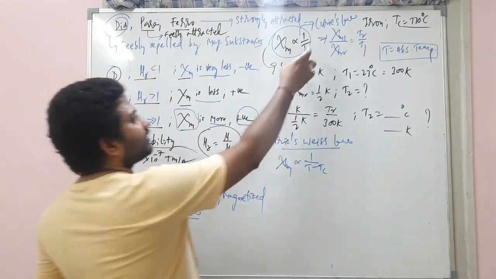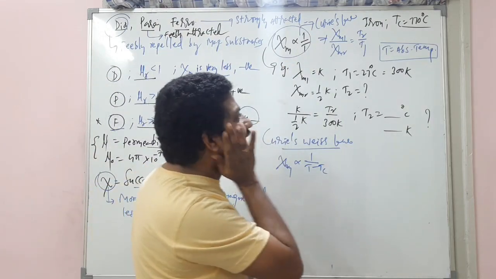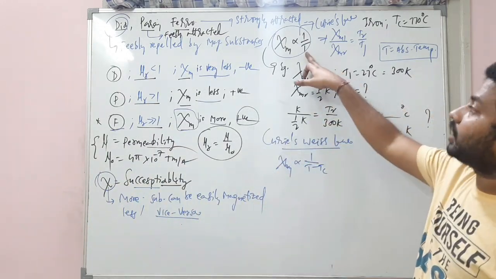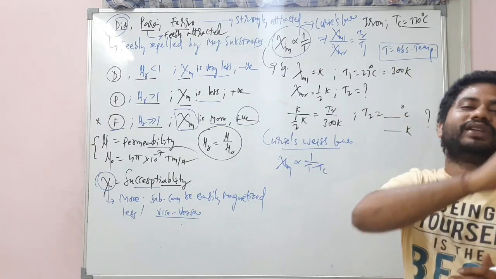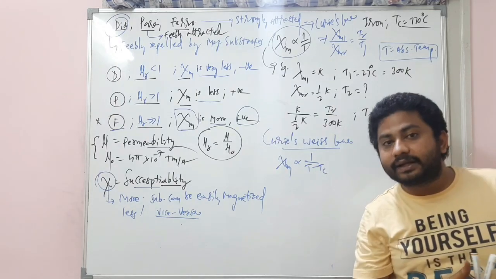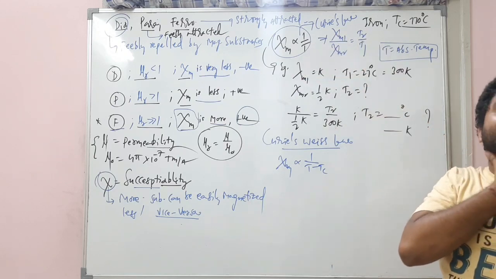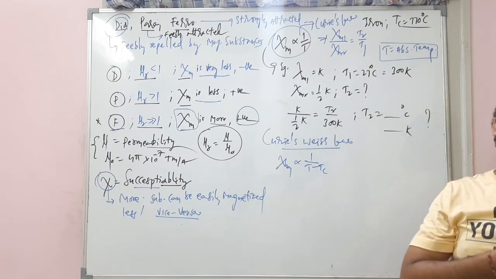Right? So Curie's law is valid when the temperatures are below the Curie's temperature. Hope you understand. This is the Curie's law to be used when the temperatures are below the Curie's temperature.